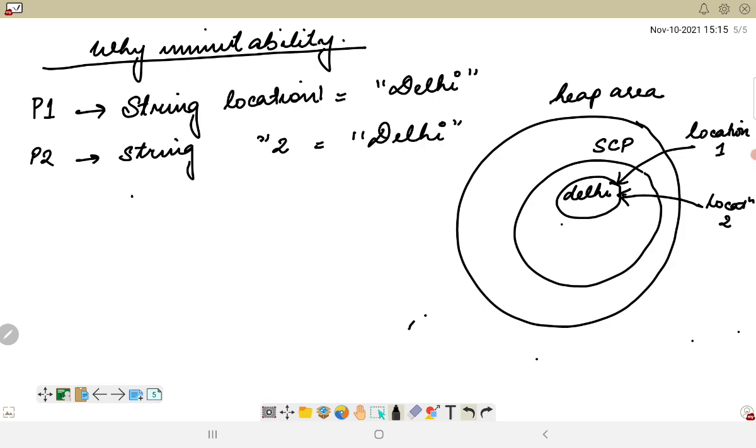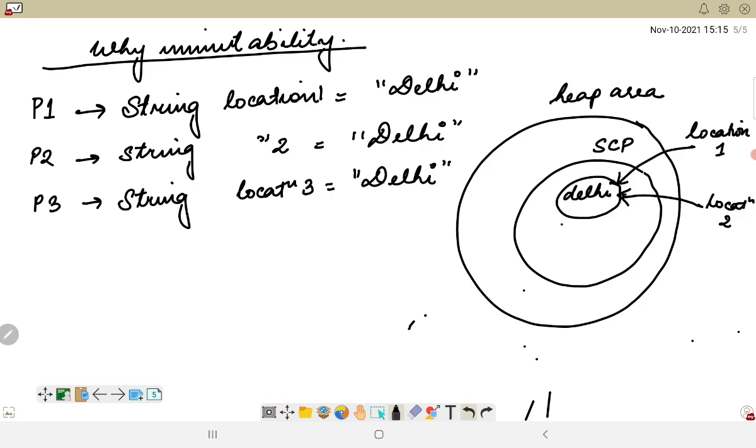Now suppose I have another person P3, and he has location 3, so he also has Delhi. The same object can be pointed to by the third person also. Now suppose there are n number of persons, thousands or lakhs of persons, who can point to the same object for their different operations.